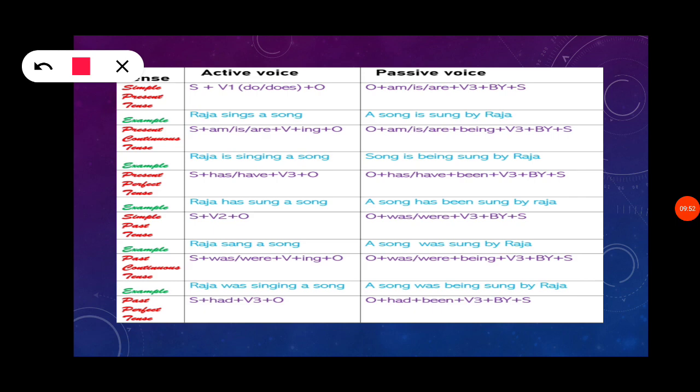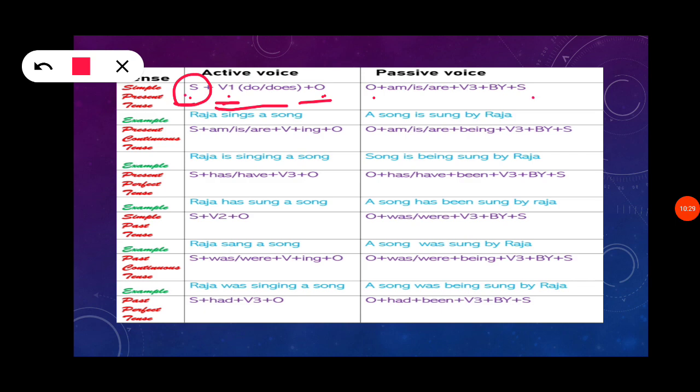There should be a subject and a verb. Verb 1 means present tense. That verb 1 can be singular or plural according to the subject. According to the subject, the verb can be in the singular, that is the does form, or the do form, and an object will be present. So this is the rule form for active voice. While changing to passive voice, what is the first rule? We have to identify the subject, verb and object, and interchange the object to the subject place and the subject to the object place.